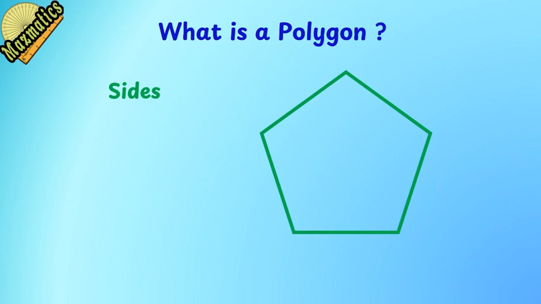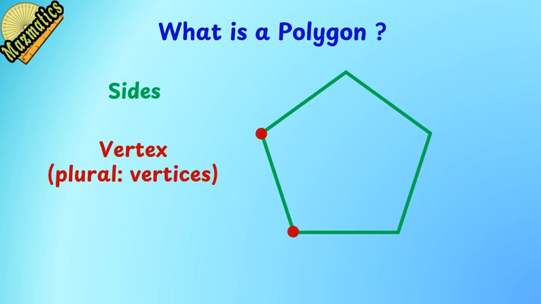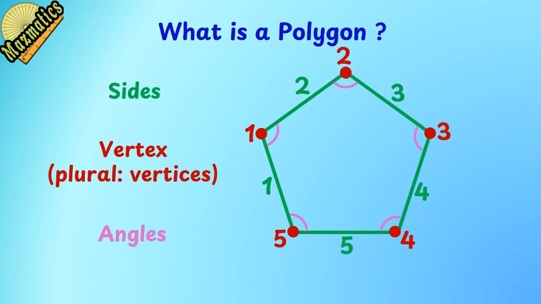2. Vertices. A vertex, plural vertices, is a corner. It is the point where two sides meet. Think of vertices as the turning points of the shape. 3. Angles. When two sides meet at a vertex, they form an angle. Every vertex has one angle. In a shape with 5 sides, 5 vertices, 5 angles.